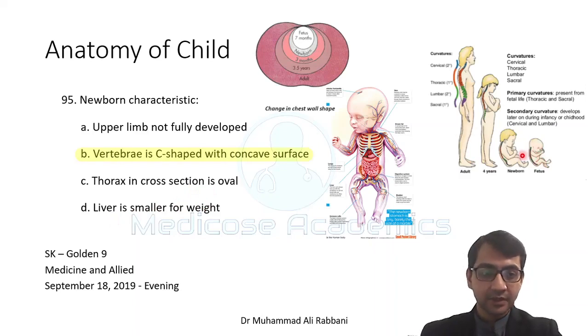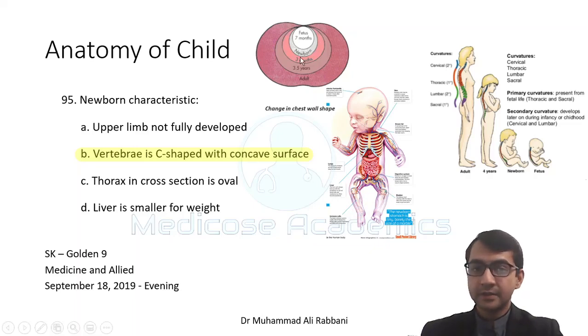You can see in the fetus and newborn the vertebra is almost C-shaped. The upper limb is almost fully developed. Anatomically speaking, it is fully developed, but there are Graf's reflex and other reflexes that are yet to develop, and these are not dependent upon the upper limb development; they are basically development of CNS myelination. The lower limb is almost fully developed, but there are some things like the angle of the knees that have to be adjusted.